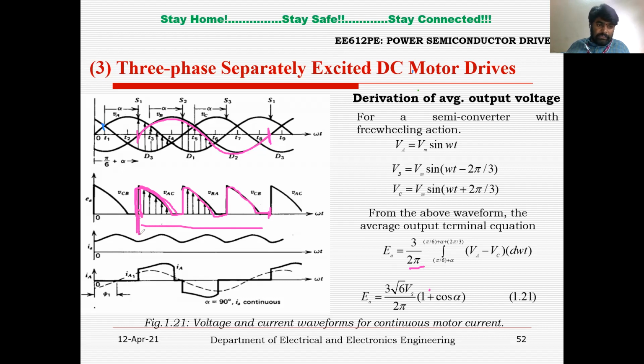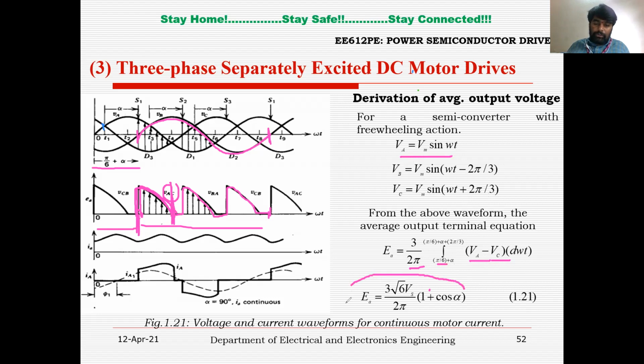Here onwards we are getting some voltage, which is pi by 6 plus alpha, to, at this particular point, pi by 6 plus alpha plus 2 pi by 3. And this voltage VAC, so you can write VA minus VC into d omega t. VA we know is Vm sin omega t, VC we know is Vm sin omega t minus 4 pi by 3, or plus 2 pi by 3. Just substitute those values here, integrate, right, and substitute the upper and lower limits.